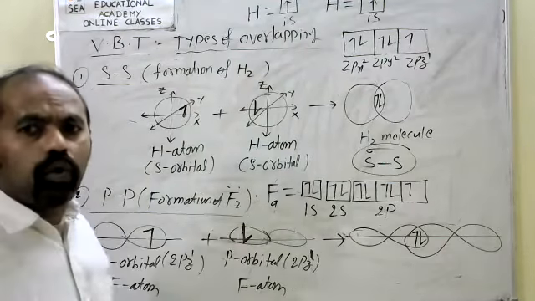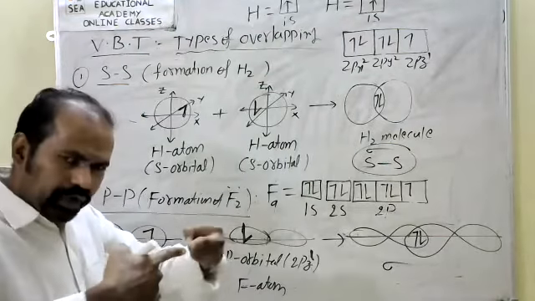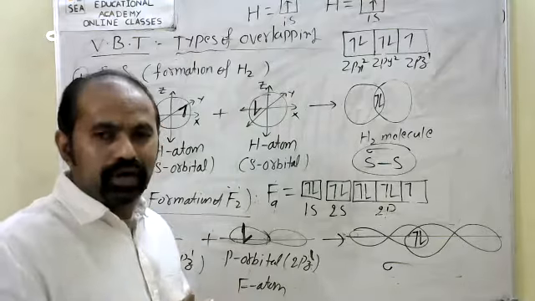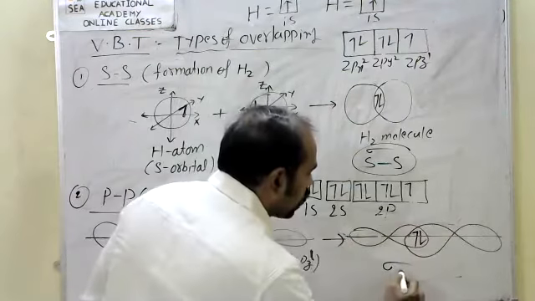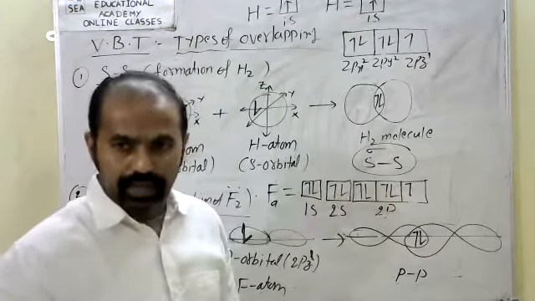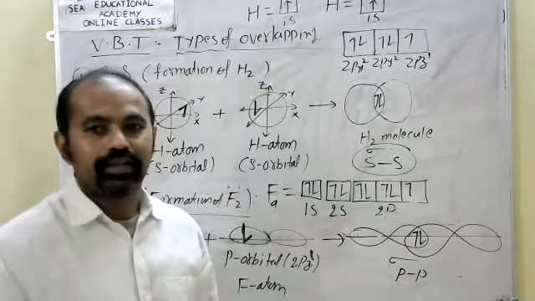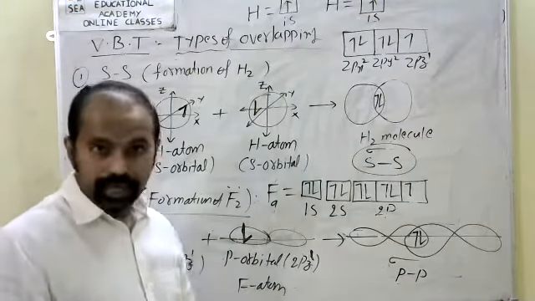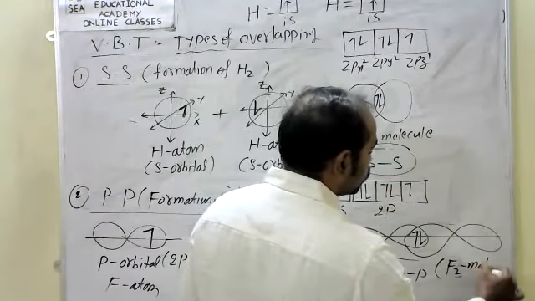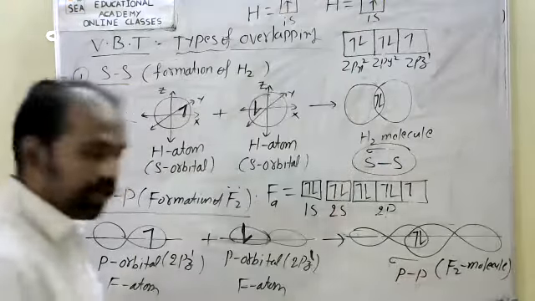Due to linear overlapping, a sigma bond always forms. Due to linear overlapping, a covalent bond always forms, that is called a sigma covalent bond. So this is called PP overlapping. If you don't know that, okay, leave that. PP overlapping, SS overlapping. If the overlapping takes place linearly, that is called sigma. Sigma PP overlapping. It is called F2 molecule.